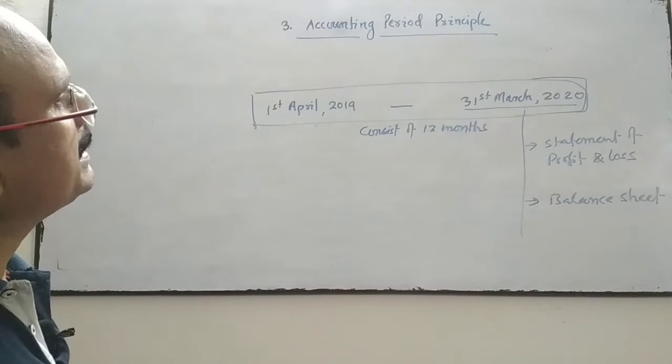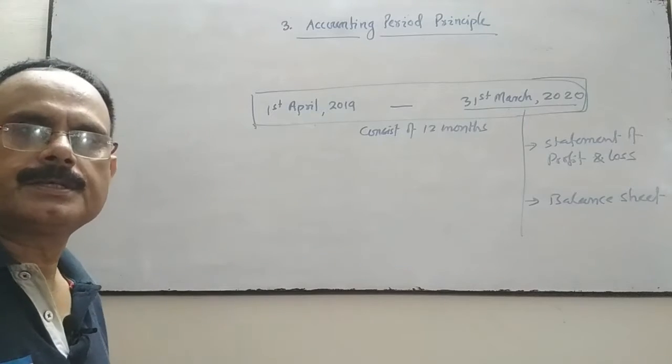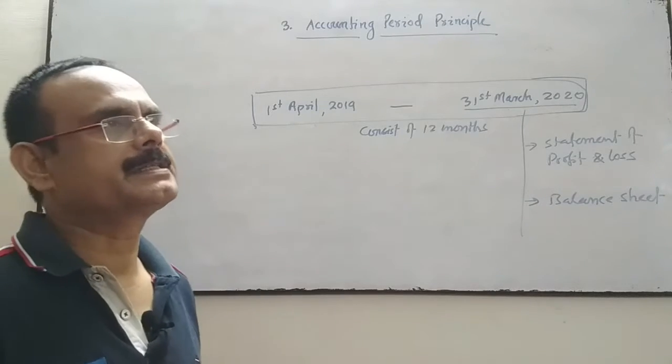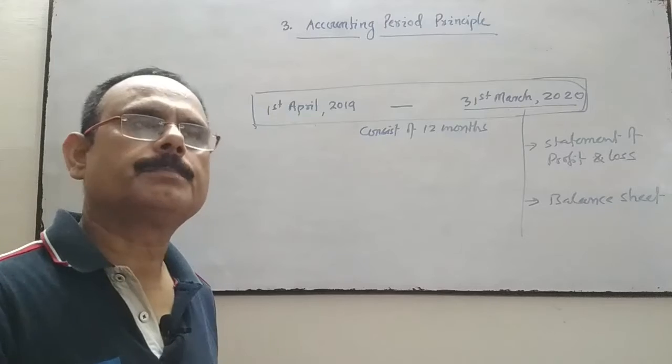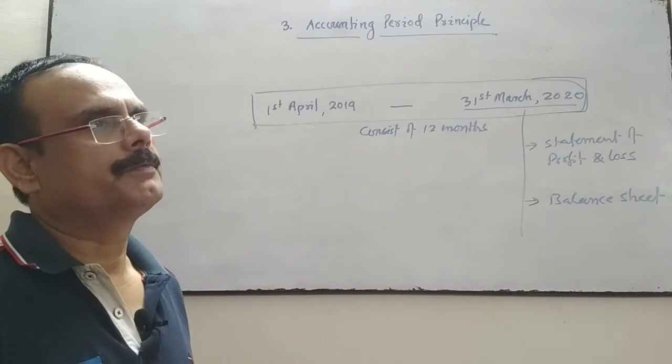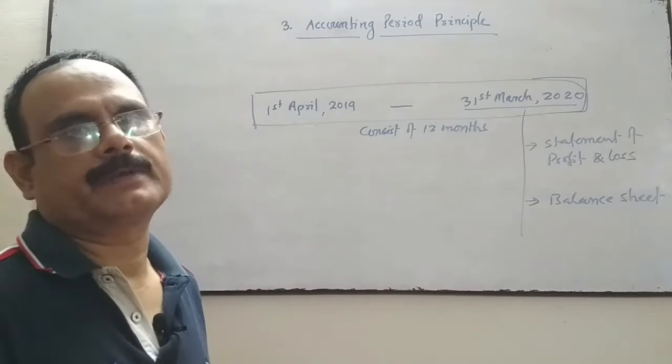If the company is listed in the stock exchange, then the company has to prepare financial statements quarterly as well.